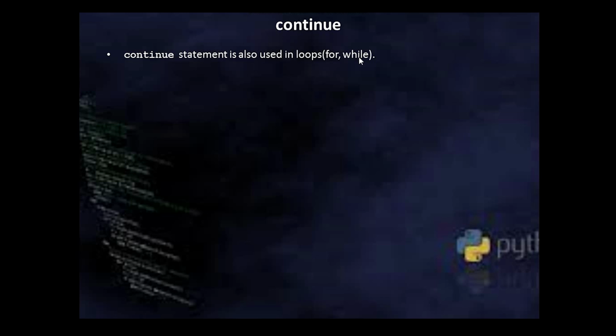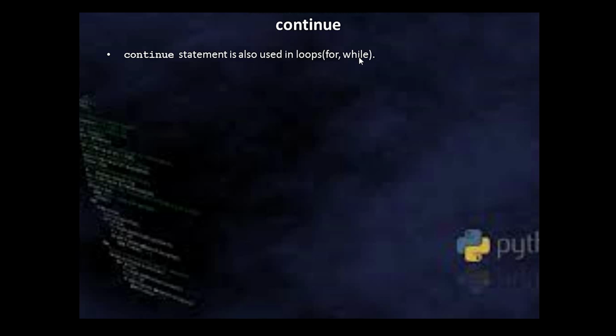In a loop body, during execution, if the Python interpreter encounters continue, it will simply skip the remaining statements in the loop body and transfer the flow of execution to the beginning of the loop, meaning it will again come to the entry point of the loop.